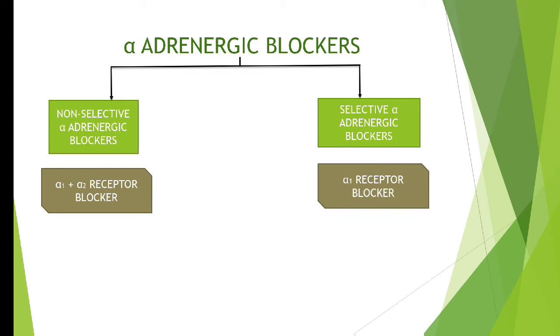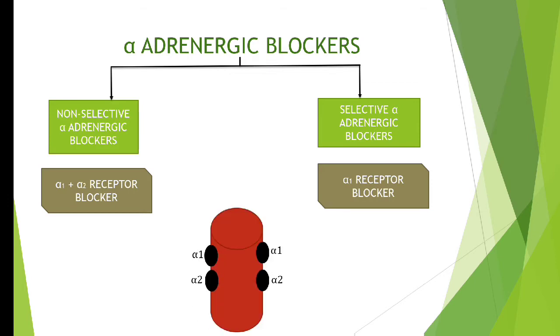Okay, so from now onwards, whenever I say selective alpha adrenergic blockers, it should come to your mind that it is alpha 1 receptor blocker, because alpha 2 we don't have any use, so why unnecessarily study that, isn't it? Okay, so non-selective means blocking both alpha 1 as well as alpha 2 receptor. Selective means that will block only and only alpha 1 adrenergic receptors.